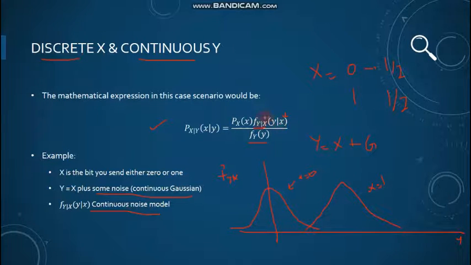So if we know our model, and if we know the marginal probability of x and marginal probability density function of y, we can find or infer the probability of x given we have received a value y, right?